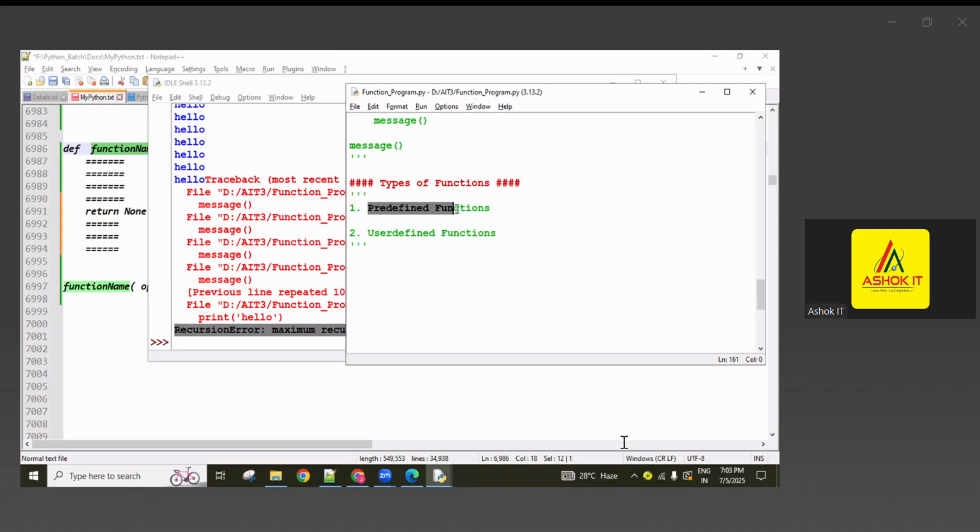Predefined functions means the functions which come along with the Python software. Whenever we install the Python software, some functions automatically come along with it, and they are called predefined functions. As per our requirement, we can use these whenever and wherever we require. Come on, let me know some predefined function names. So far we discussed n number of functions: print function, id function, type function, and input function for reading the data.